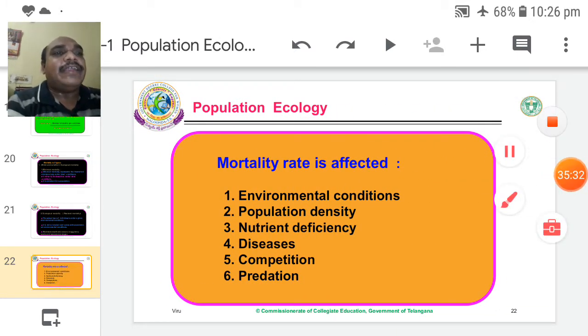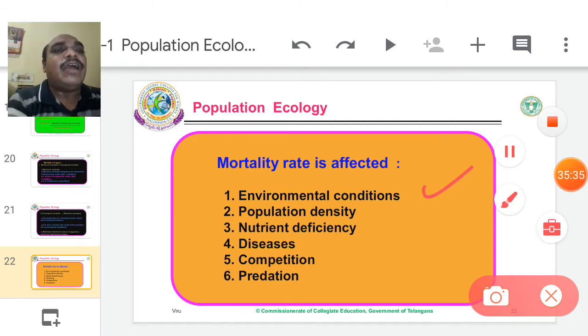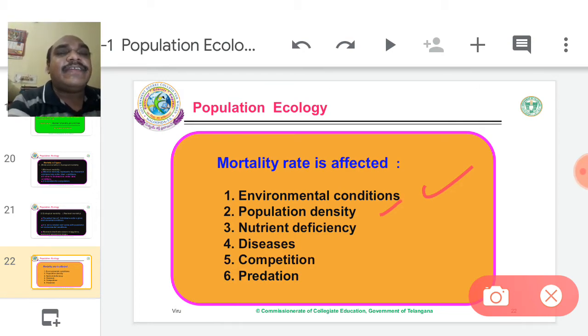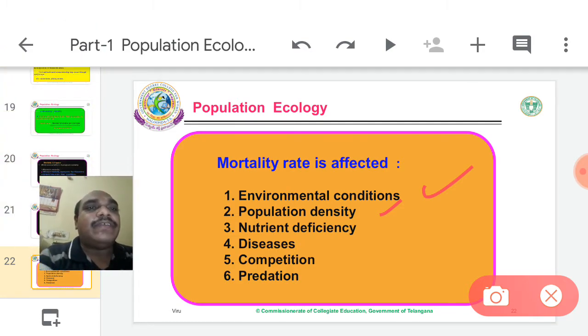Mortality rate is affected by some environmental conditions. Population density: density means number of individuals, either a small number or a huge number. Nutrient deficiency: plants mostly suffer from nutrient deficiency.